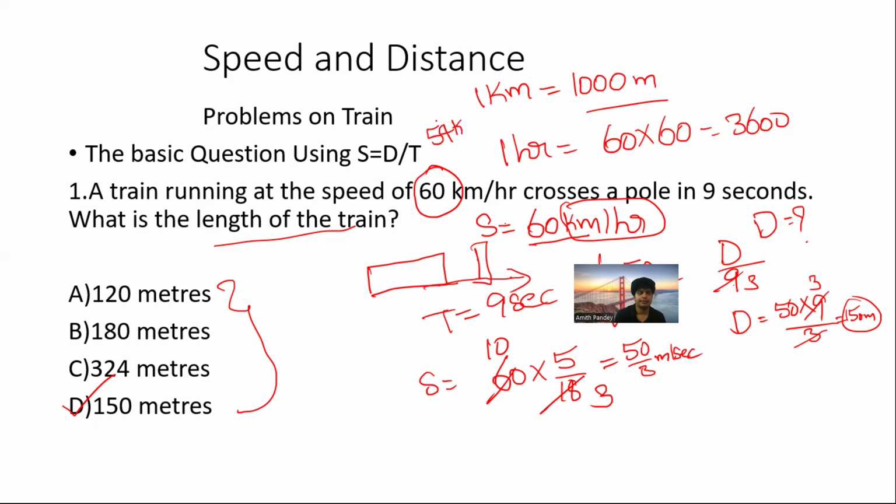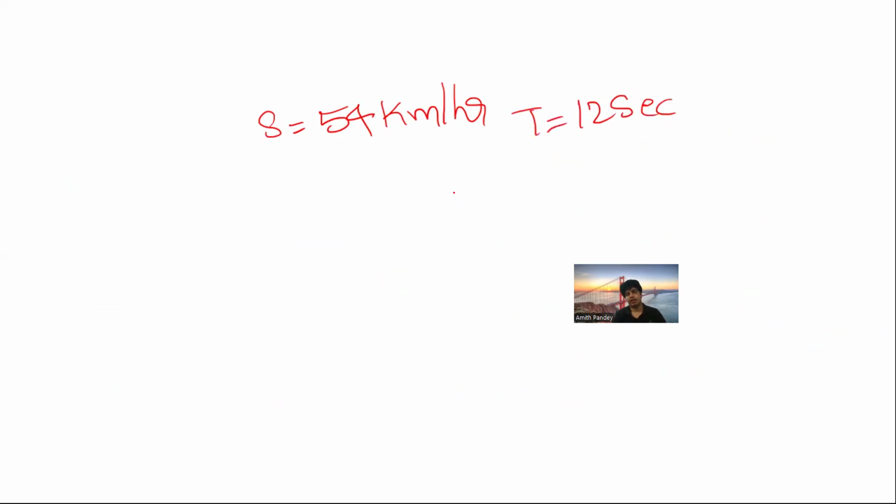Okay, here I'll write a train's speed, which is going at the speed of 54 km per hour, and it is crossing a pole in, let's say, 12 seconds. Fine. Then find out the distance or the length of the train.